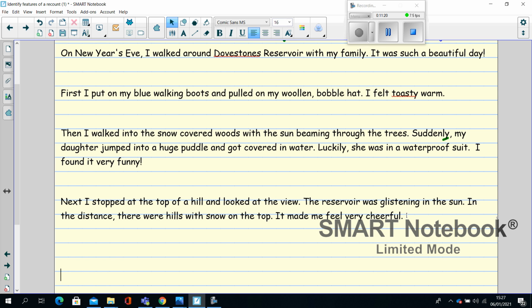Now this is the last paragraph, the last little bit of writing. I've got this on my smart notebook. I need to get some settings changed, so just try and ignore that. I'll move my writing down here, but when you do yours, you don't need to leave a gap. So finally, let's look back at the plan.